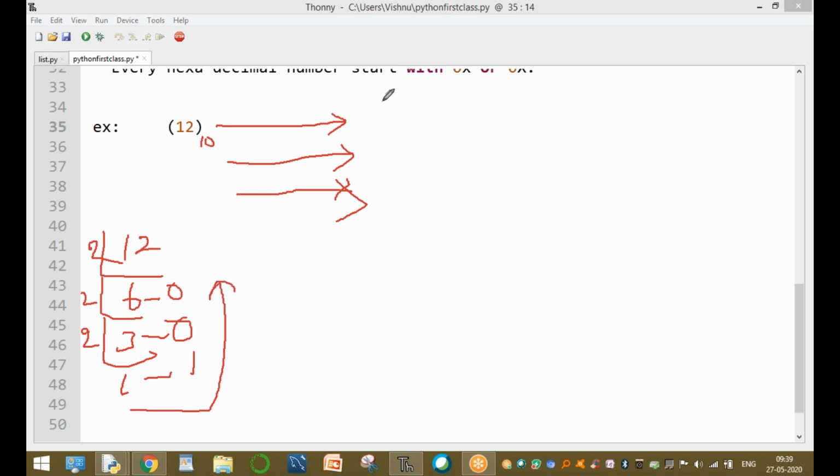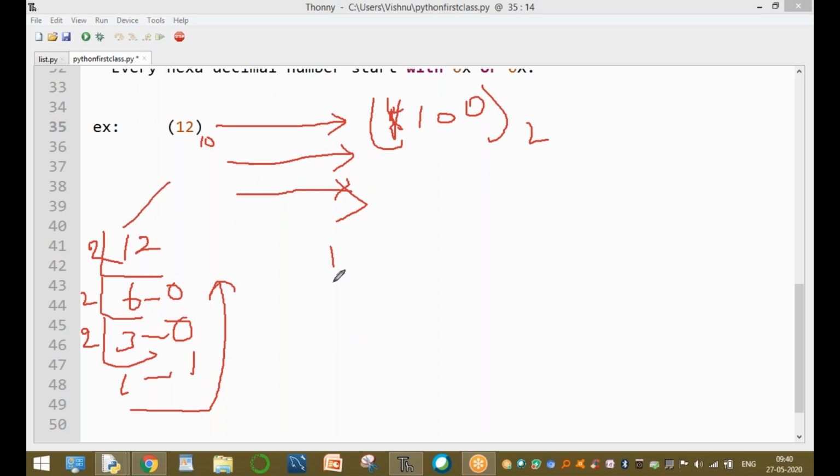That is 1, 1, 0, 0 of base 2. This is the original value 12. The 12 value is converted into another value.